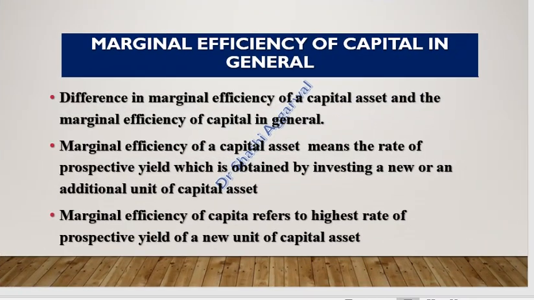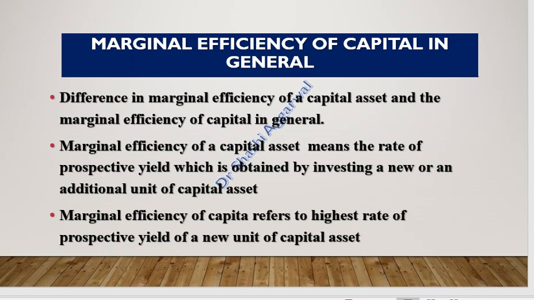Marginal efficiency of capital in general. There is a difference between marginal efficiency of a particular capital asset and marginal efficiency of capital in general. When we talk about the marginal efficiency of a particular capital asset, it means the rate of prospective yield which is obtained by investing in a new or additional unit of capital asset.